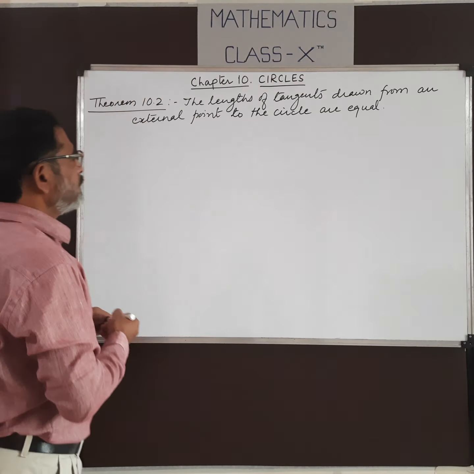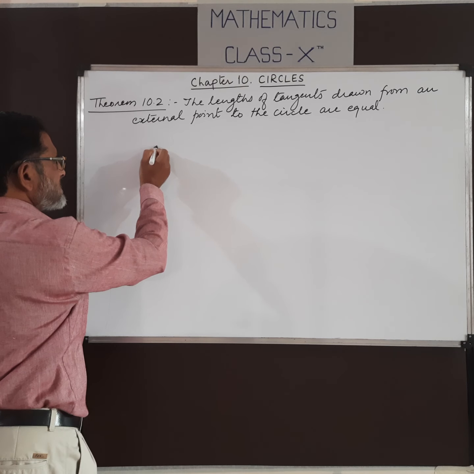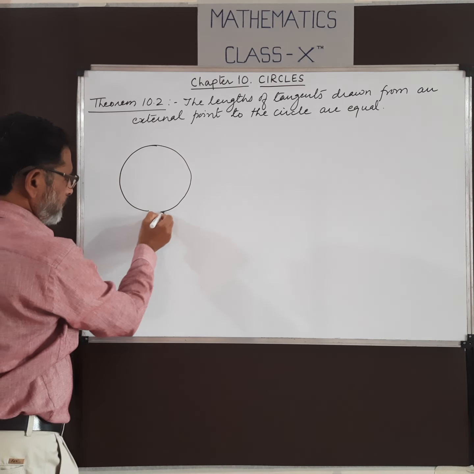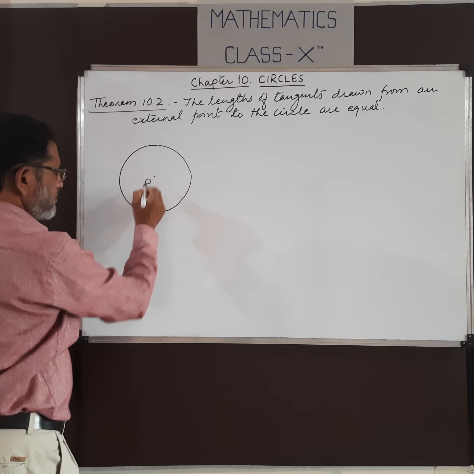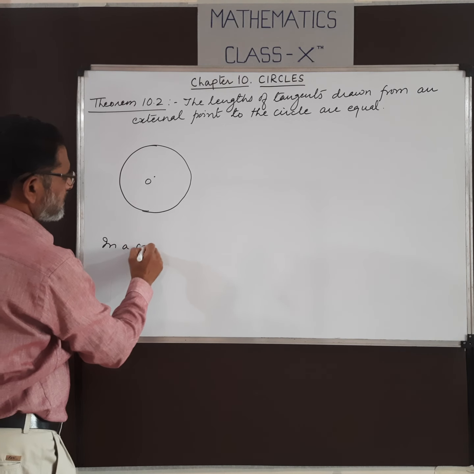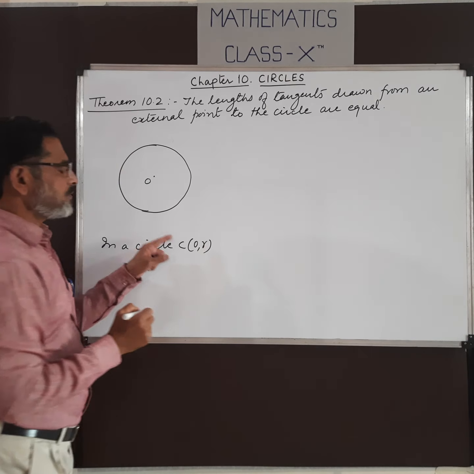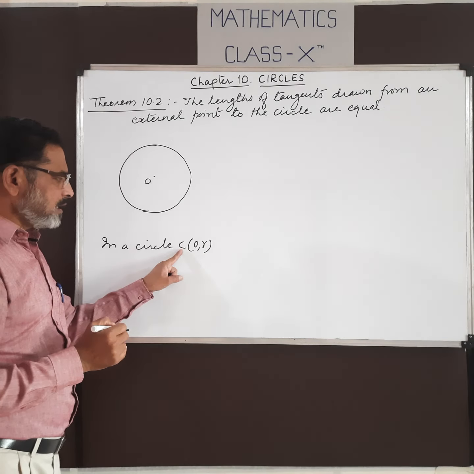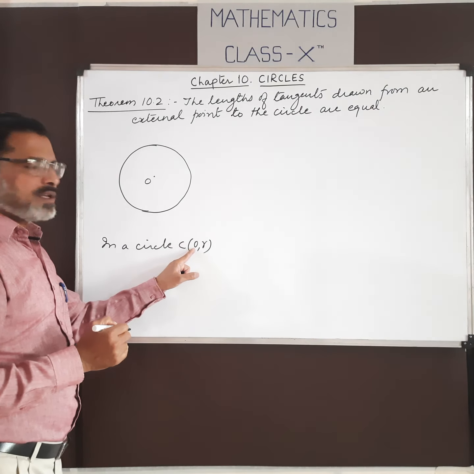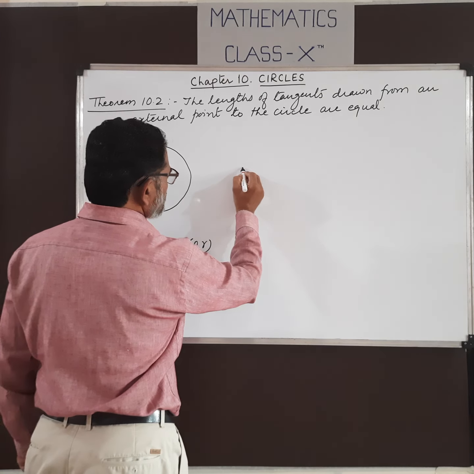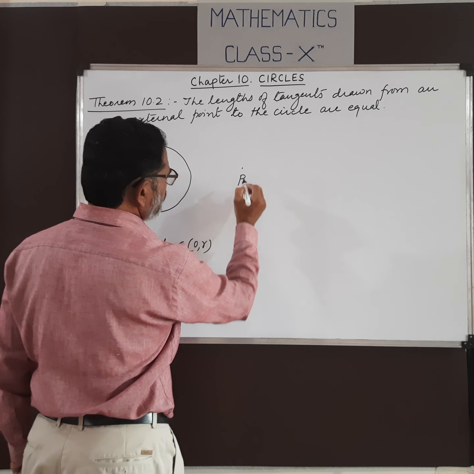Suppose this is a circle with center O. This is the way to denote the circle: C(O, r), where C is the circle, O is the center, and r is the radius. Suppose P is an external point.